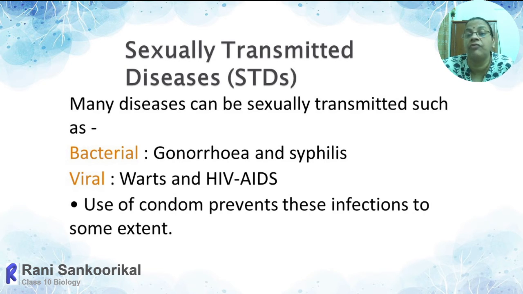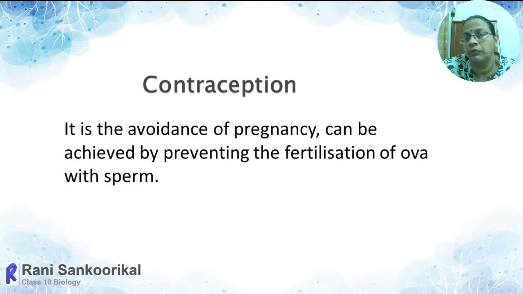So we have to be very careful. How can we avoid such diseases? Because through the body fluids, through sexual contact, it can be transmitted. So in such cases, to a certain extent, use of a condom prevents the sexually transmitted disease, because that latex rubber sheet will prevent the union of body fluids, that means semen, with the mucal secretion of the vagina. It will prevent the meeting of these body fluids.